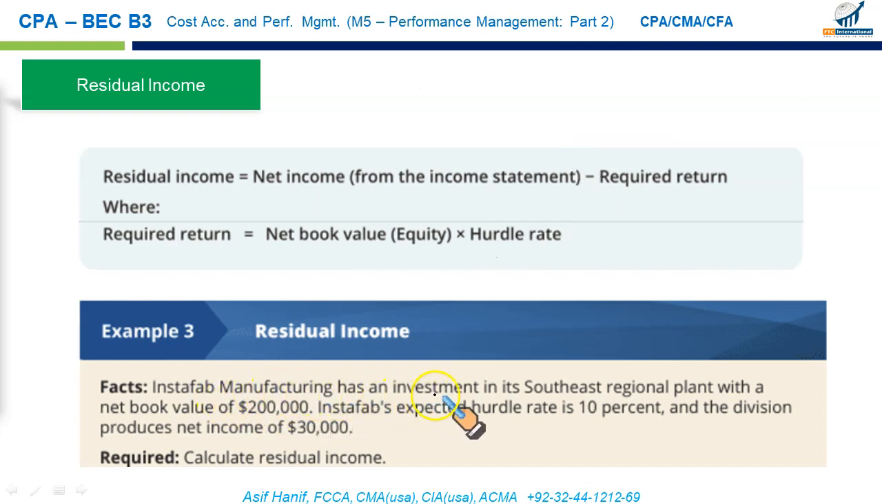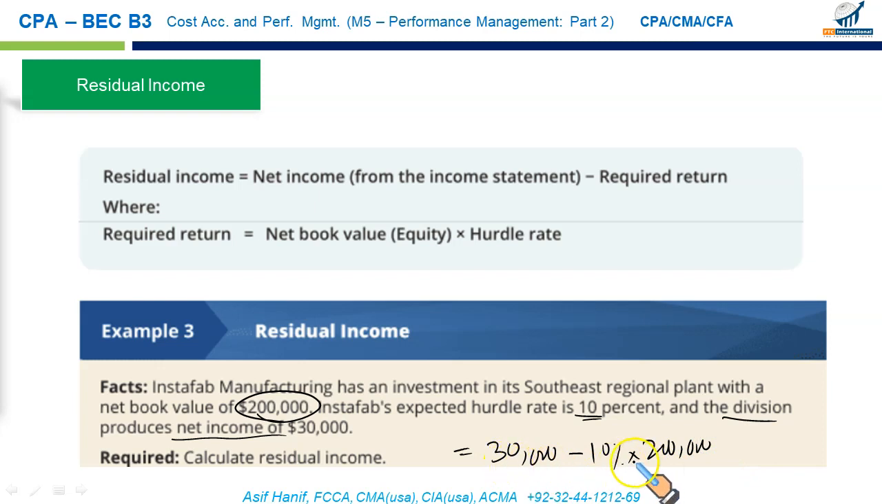InstaFab Manufacturing has an investment in its Southeast regional plant with a net book value of $200,000. In the first step, the expected hurdle rate is 10% and the division's net income is $30,000. So what you will do: 30,000 less the required rate of return, which is 10% of 200,000. 30,000 less 20,000 is 10,000. So it has generated a positive residual income because the return generated is more than the return required.